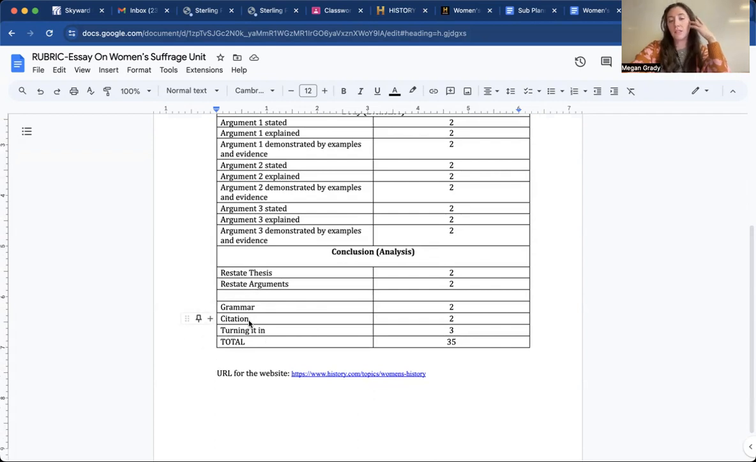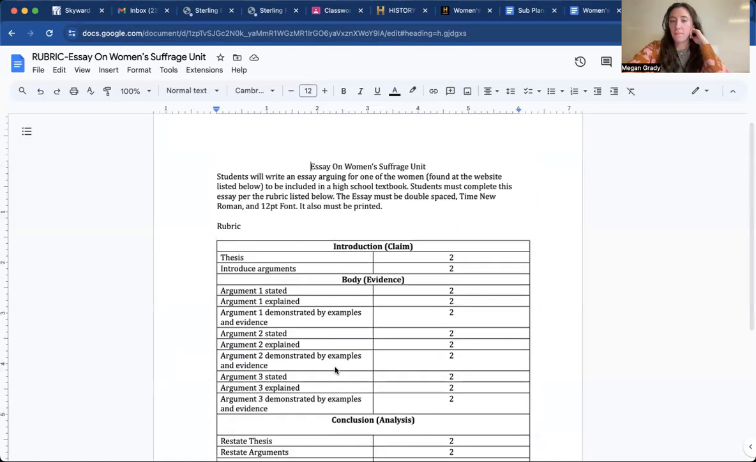Proper grammar, citation of the source. You should only have one source. If you have more than one source, you're not following directions, because the only source that you need is your history.com source, which you should already have. And then turning it in on Google Classroom by the due date is its own set of points, okay?